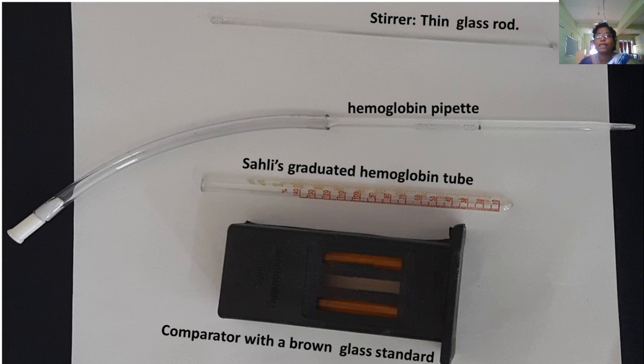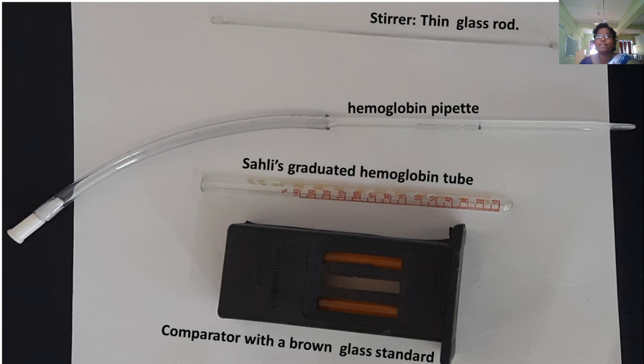What is the technique of hemoglobin estimation? We take N/10 HCl and then take 0.02 ml of blood in a hemoglobin pipette. Then this blood is blown into the hemoglobinometer, just 0.02 ml. Then wait for 10 minutes.